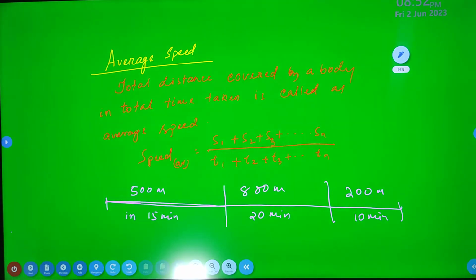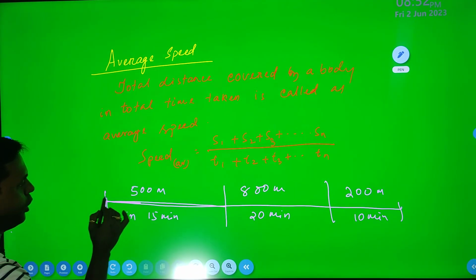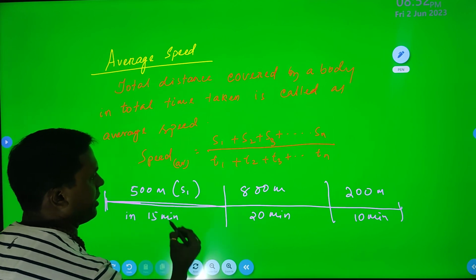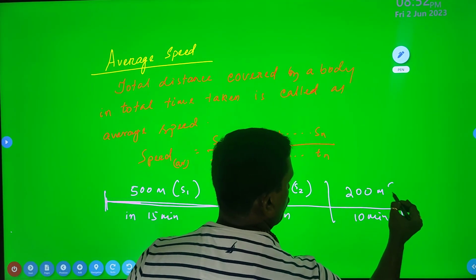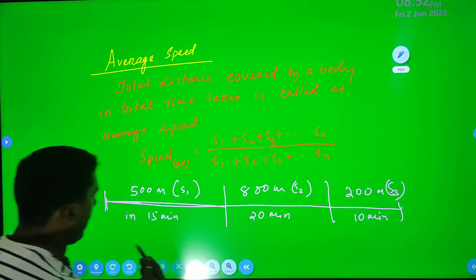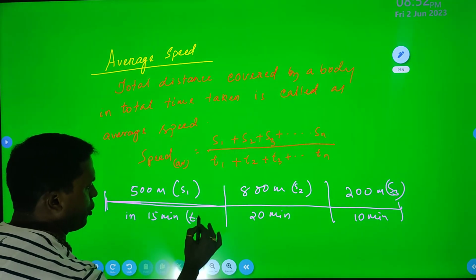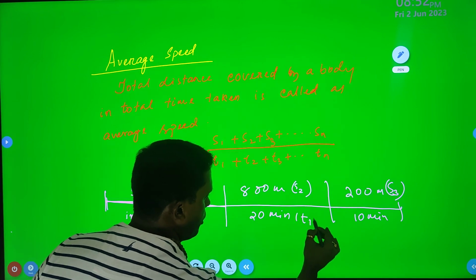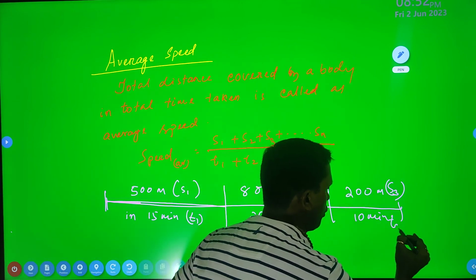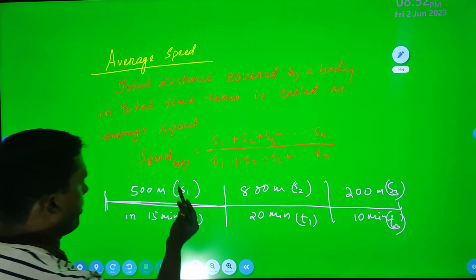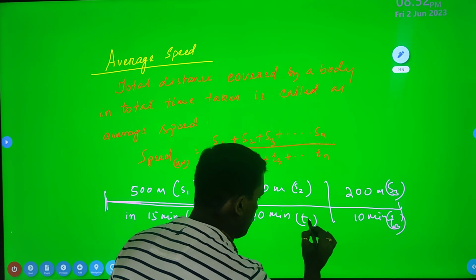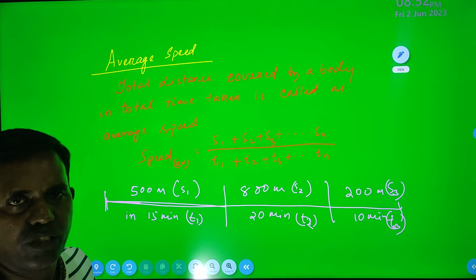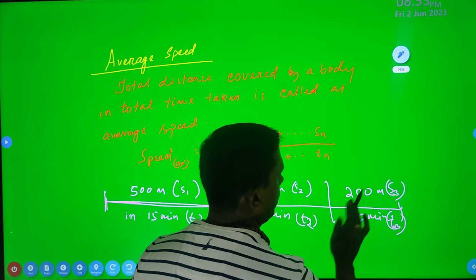Then if I find out what the average speed is, here you can take this one as s1 distance, this one as s2 distance, and this one as s3 distance, and in the meantime you can take t1 time, t2 time and t3 time. So in t1 time the distance is 500 meters, in t2 time the distance is s2, and in t3 time this one.